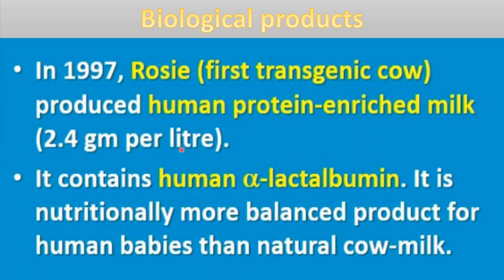That much protein was present in the milk of Rosie cow. So it was a transgenic cow. It contains human alpha lactalbumin in the milk of cow. It is a nutritionally more balanced product for human babies than natural cow milk.